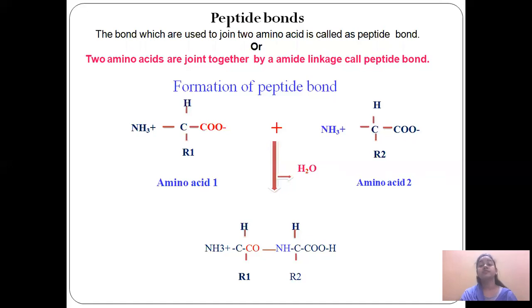Peptide bond. This is the main basic term of protein and amino acid. Protein is made of amino acids, and an amino acid is made of four functional groups.